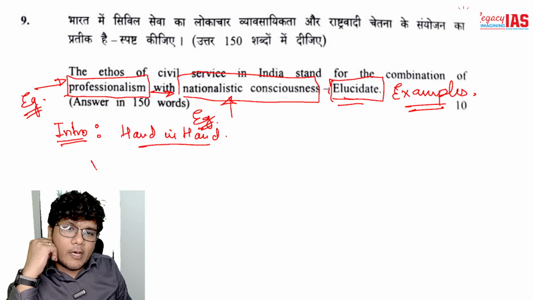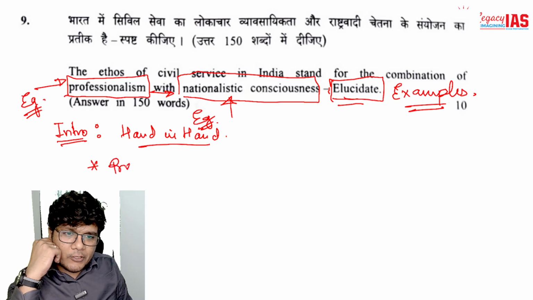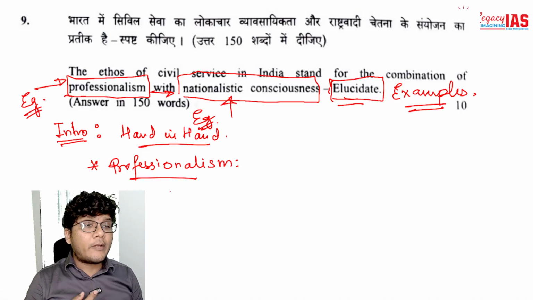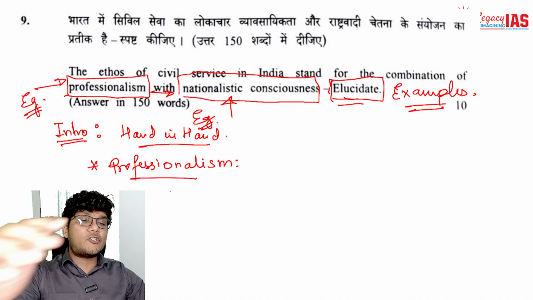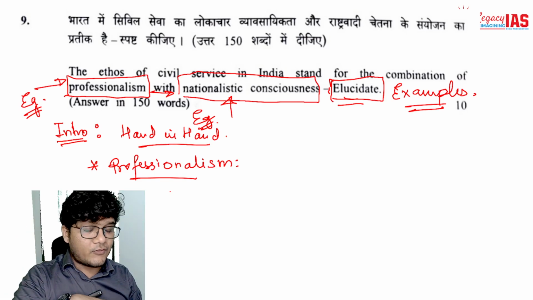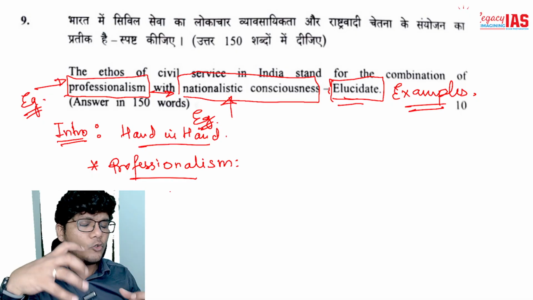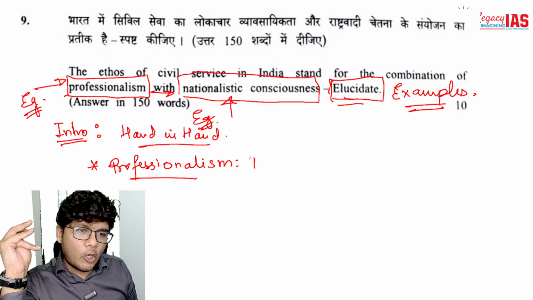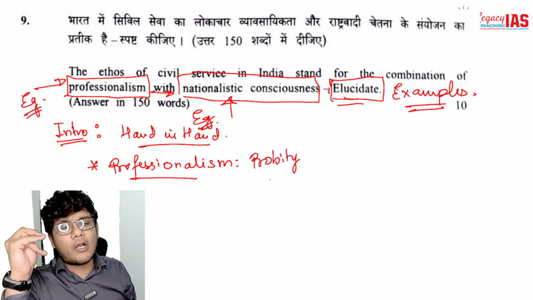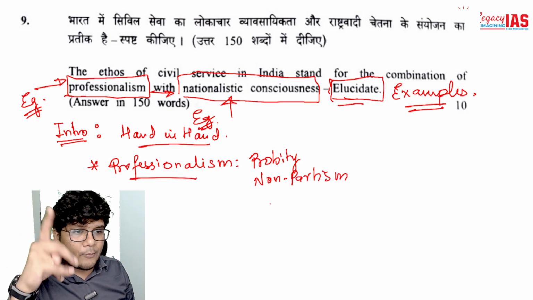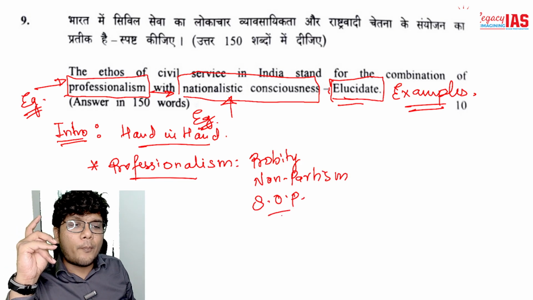And then within this, you are going to first talk about the professionalism. In professionalism you are going to be talking about the probity in governance. You can take cues from your ethics paper, GS4 paper, use terminologies from your GS4 over here in your answer, but don't become too GS4 technical, don't use too many technical words as such, but a couple of words will not harm us over here. So you talk about the probity in governance, you talk about non-partisanship, right? You talk about, very important if you're talking about professionalism, SOP, that is standard operating procedure.